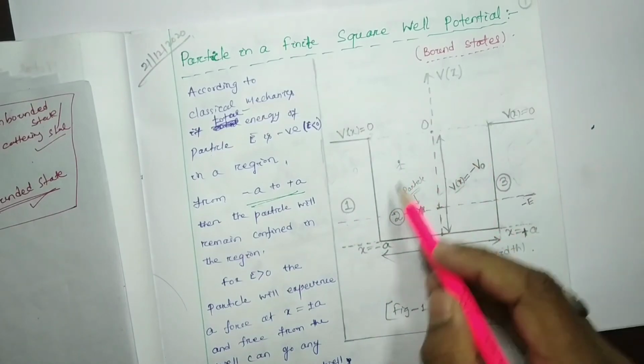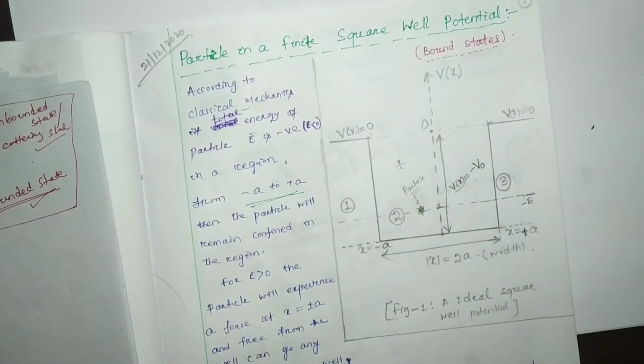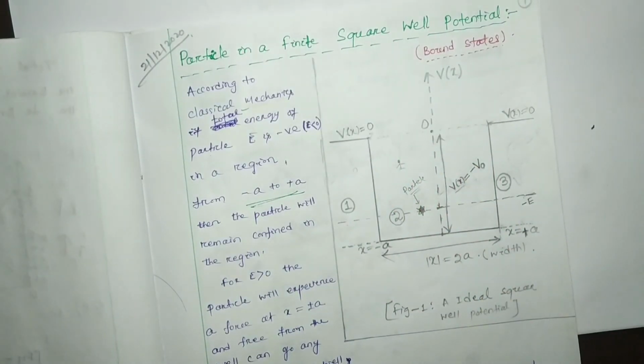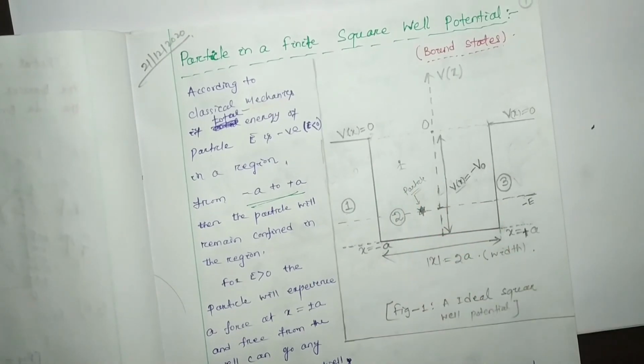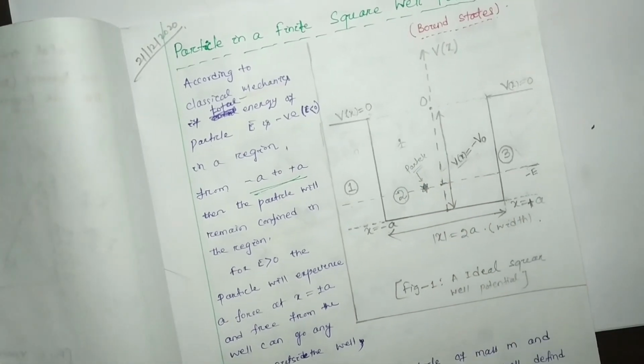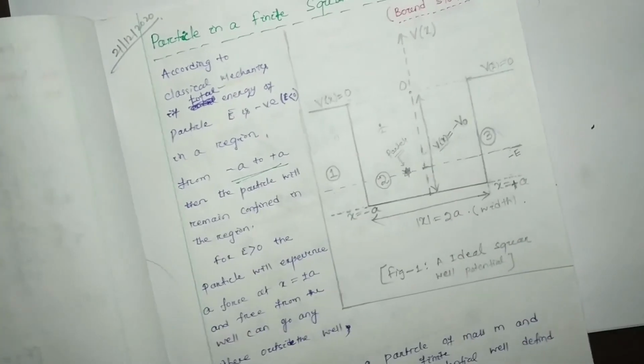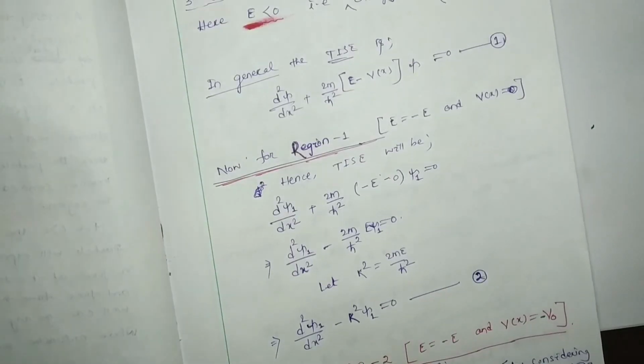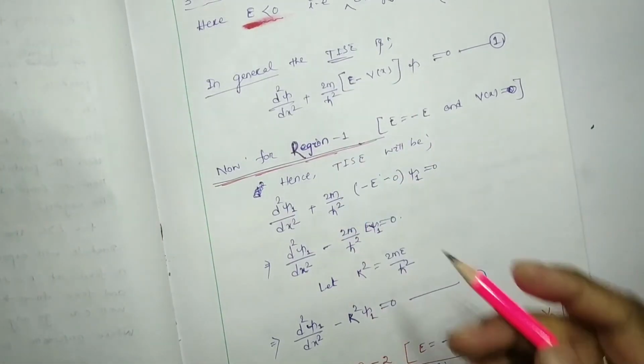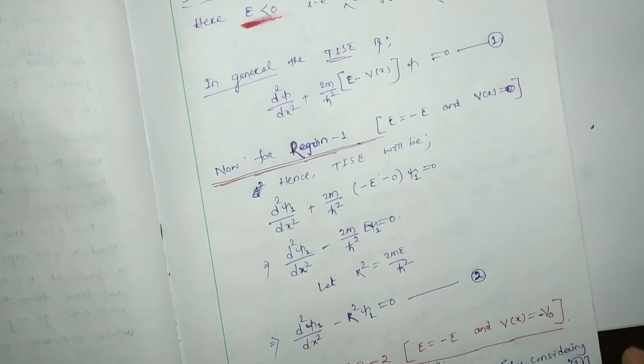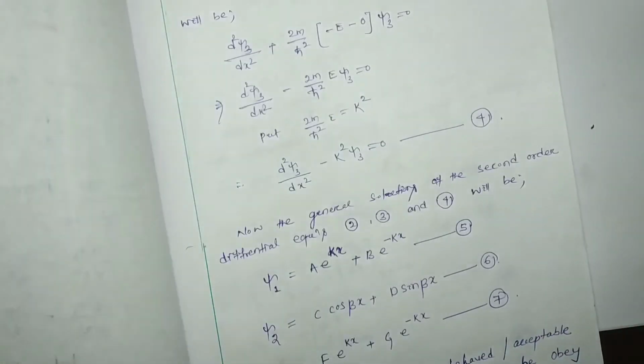For this we can get the discrete energy values of this particle inside this region. Okay, so the mathematical derivations we are going to discuss in detail in our next class by writing the time independent Schrodinger equation for regions 1, 2 and 3.